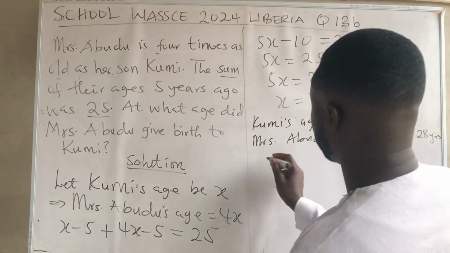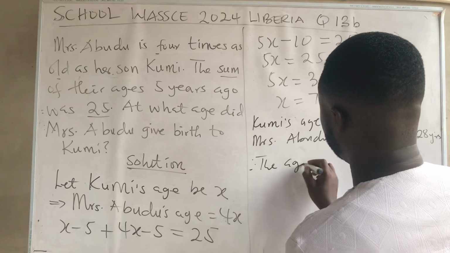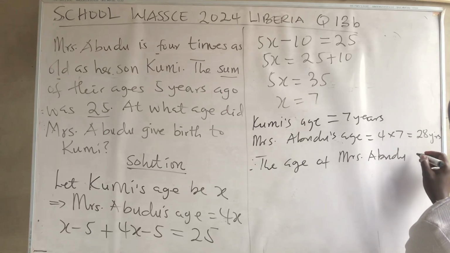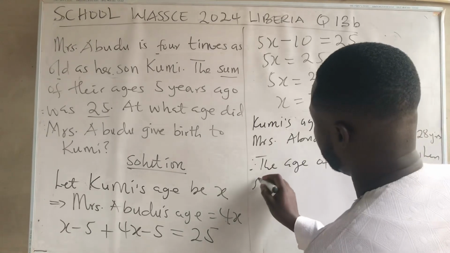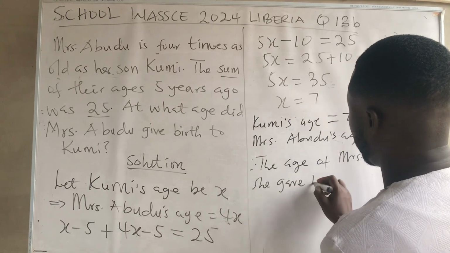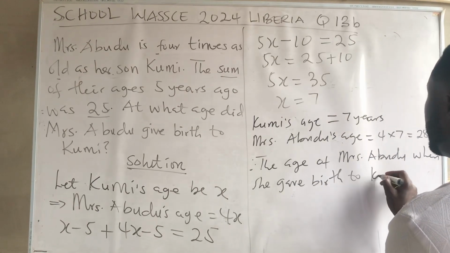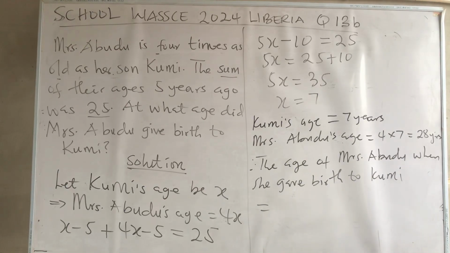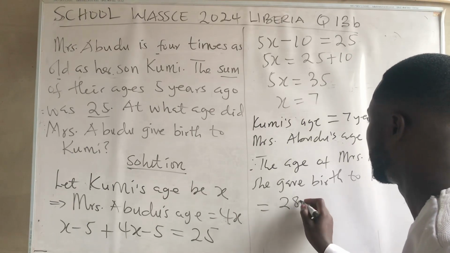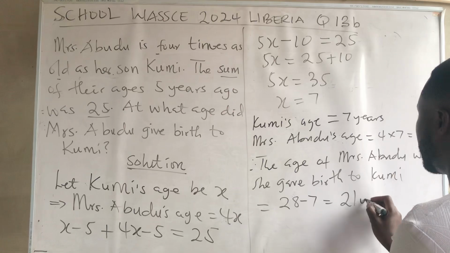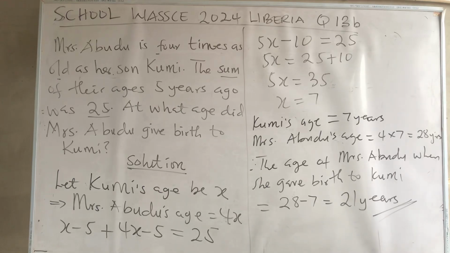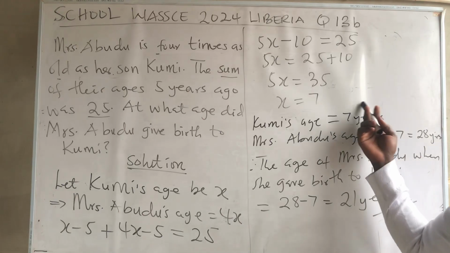So therefore the age of Mrs. Ebudu when she gave birth to Kumi will be equal to what? The age of Mrs. Ebudu when she gave birth to Kumi will be equal to 28 minus 7, and that will be equal to 21 years. So that means that Mrs. Ebudu was 21 years when she gave birth to Kumi, and currently she is 28. That means Kumi is 7.